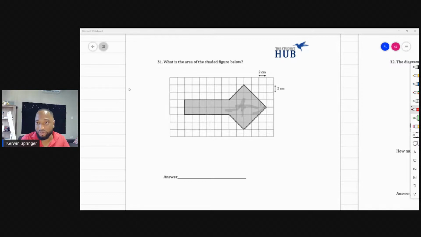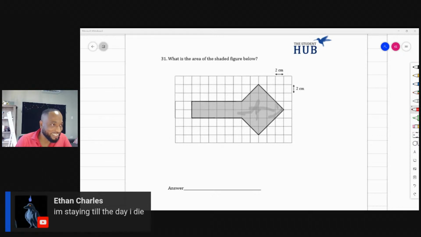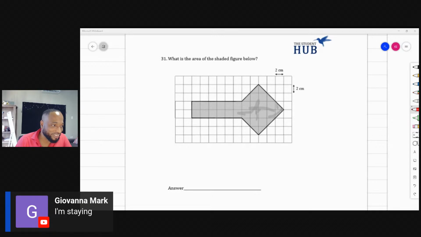What is the area of the shaded figure below? Whew. There are some people tapping out. We still have some people begging me to stop. I'm not stopping. I'm staying to the end. Ethan, big up yourself. Giovanna, all these people, staying. We still have a lot of staying people here, man.